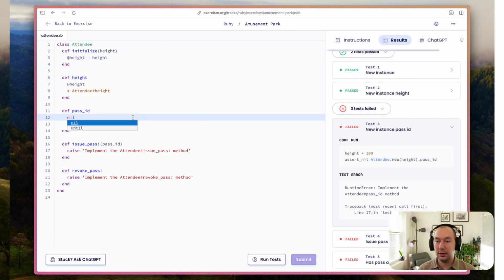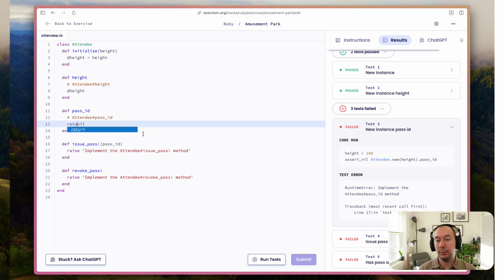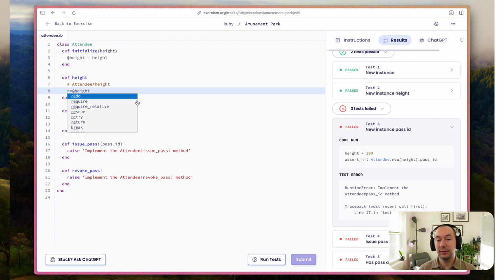So, honestly, it's not entirely clear to me what that means. But since the test is assert nil pass ID, I should probably put this above. And you may notice I'm not putting return on these. Although that's what we're doing, I'm not putting return here because you probably remember that Ruby will implicitly return. So Ruby will return the last essentially argument method.